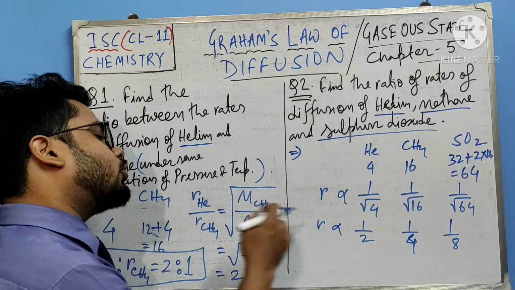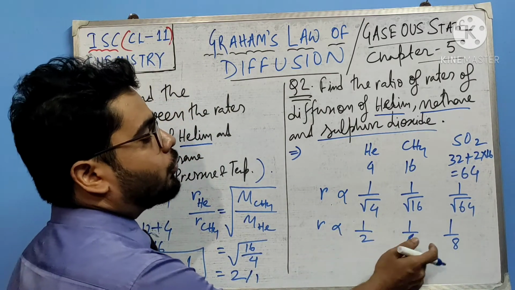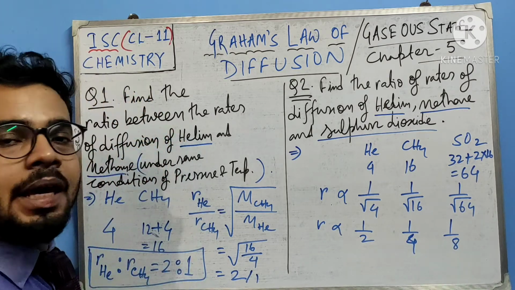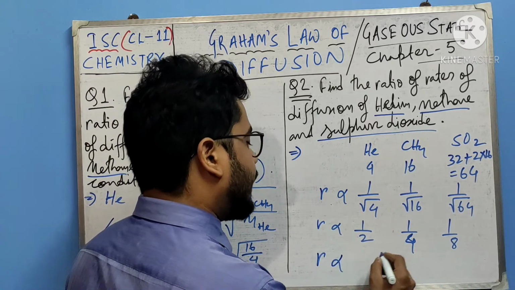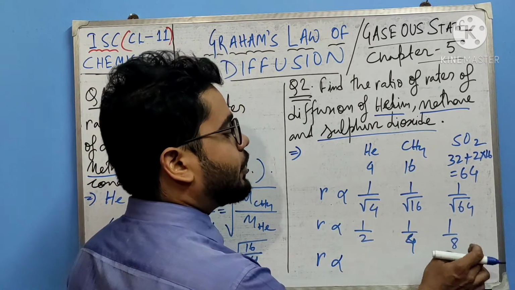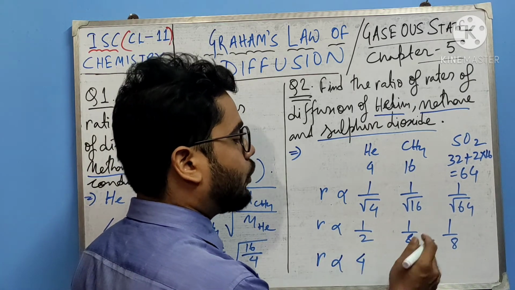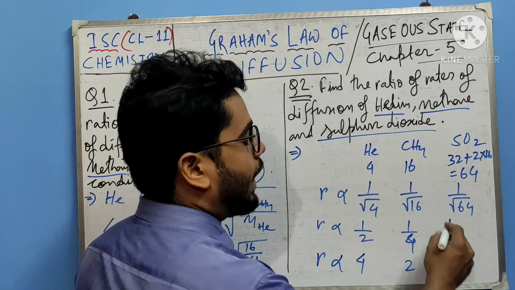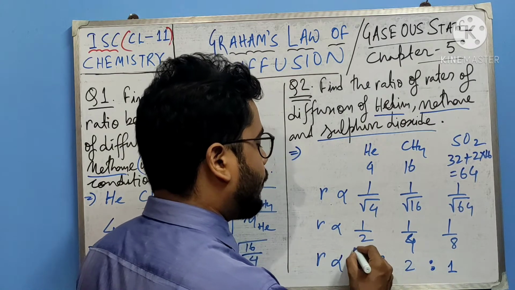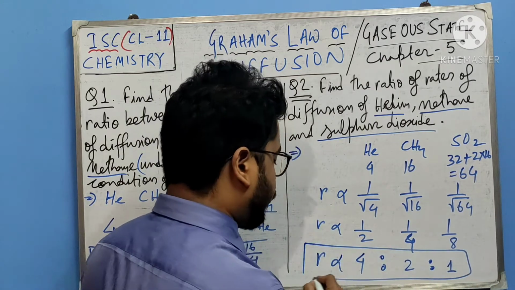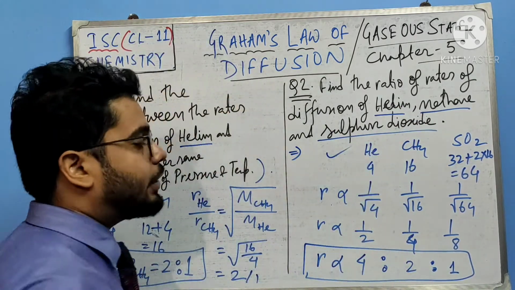Now these 2, 4 and 8 are in the denominator, so what to do? You multiply with their LCM. The LCM of 2, 4 and 8 is 8. So 8 multiply half is 4, 8 multiply 1 by 4 is 2 and 8 multiply 1 by 8 is 1. So the ratio will be 4:2:1. Now again you cross check whether the order is the same or not. Helium, methane and sulfur dioxide, the order is the same. So this is our answer.